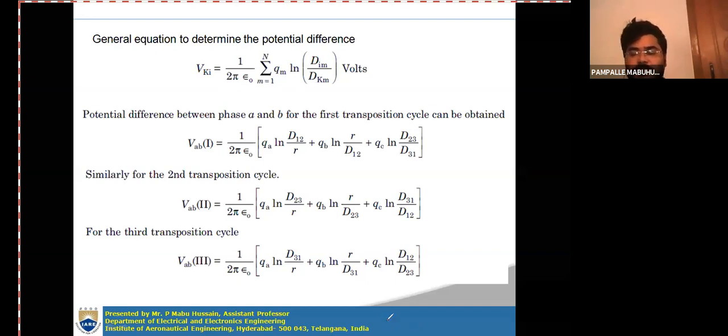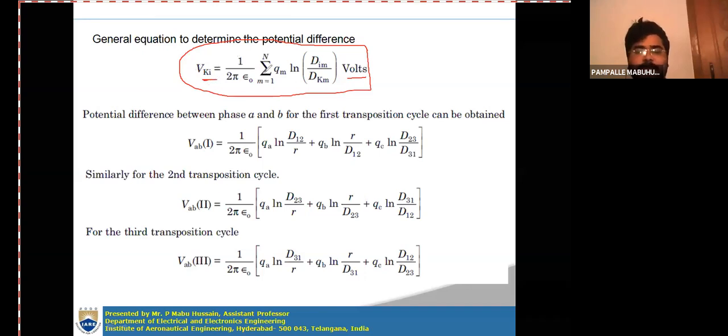The voltage between the two conductors K and I in a group of conductors is expressed as 1 by 2 pi epsilon naught, sigma m equal to 1 to n, qm ln dim by dkm volts. Potential difference is expressed in volts. This is the general formula I use every time to derive the capacitance for any transmission line. This is the potential difference expression, and you have to remember it. It is very, very important.